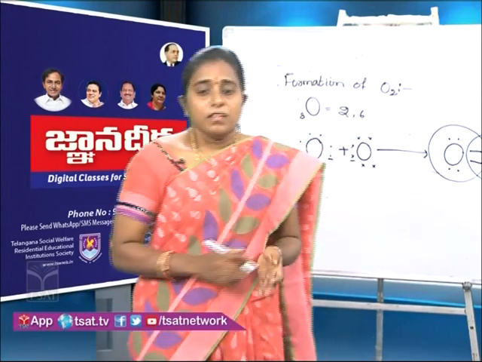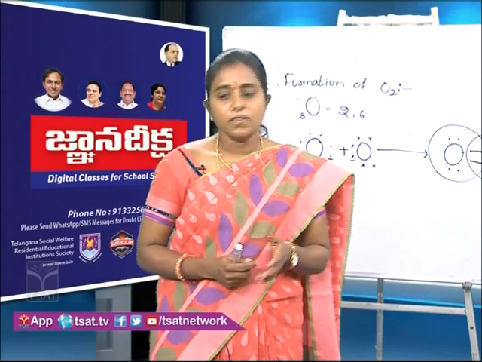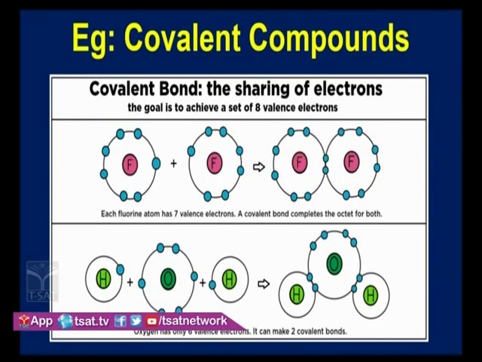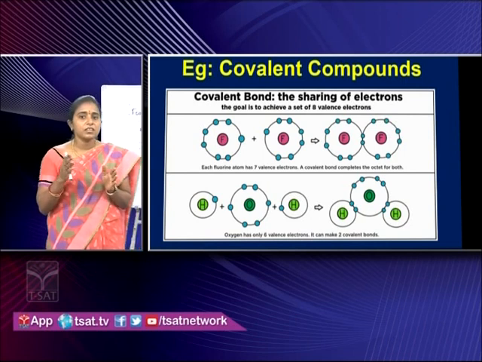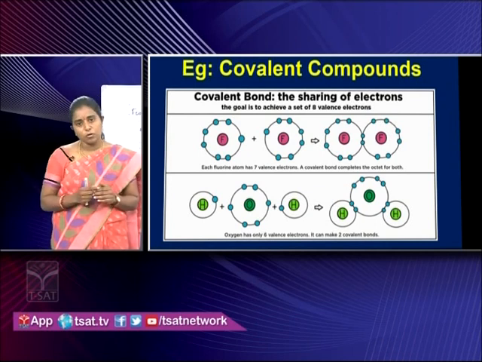Children, not only oxygen and chlorine, look at the slide. These are a few examples of covalent compounds, that is fluorine. Fluorine has 7 electrons in the outermost shell, and each fluorine contributes 1 electron and they share a bond pair of electrons and form a single covalent bond.